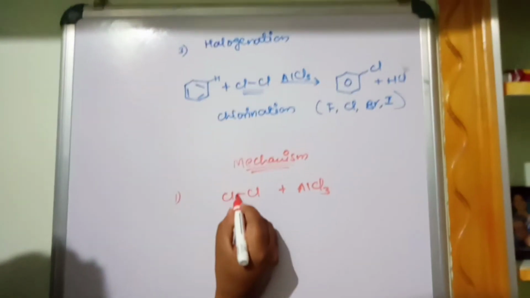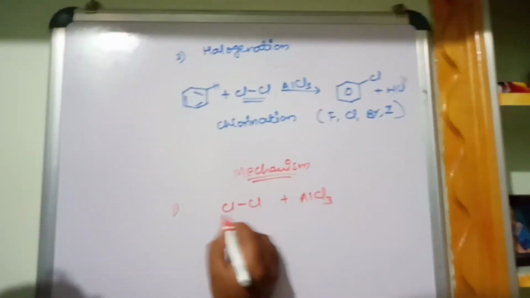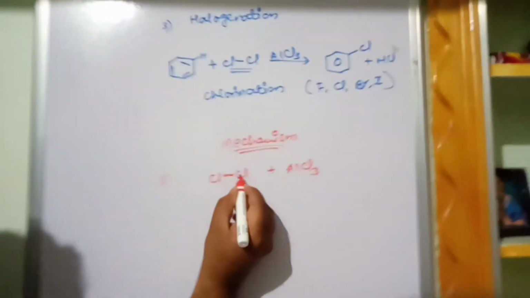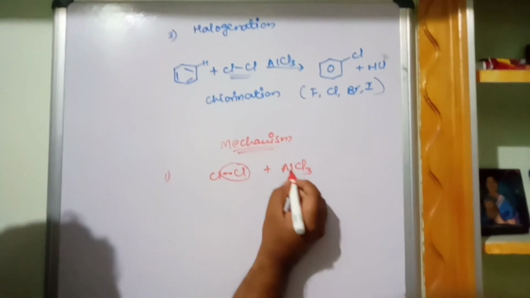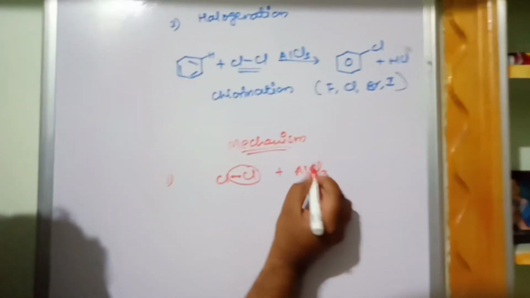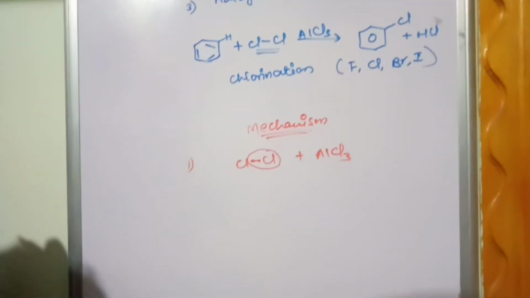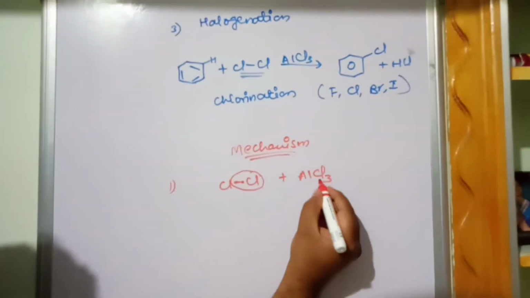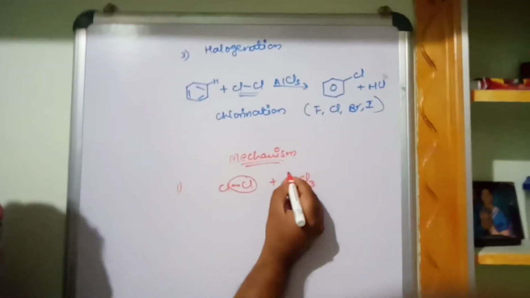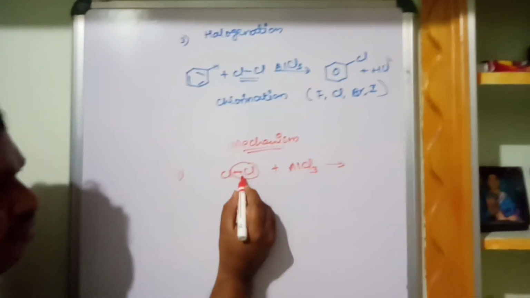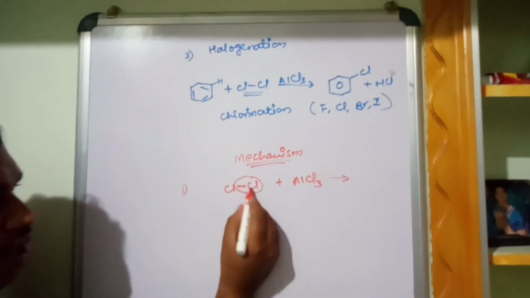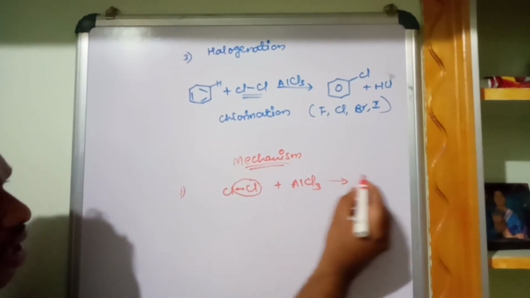Now what happens? This particular chlorine molecule is there. One of the chlorine atoms takes both the pair of electrons, and aluminum becomes positive because chlorine is an electronegative atom. All halogens are electronegative atoms. They drag the electrons from this aluminum, hence it becomes a positive charge. Now it requires a negative charge. This chlorine molecule takes a pair of electrons and attacks the aluminum.